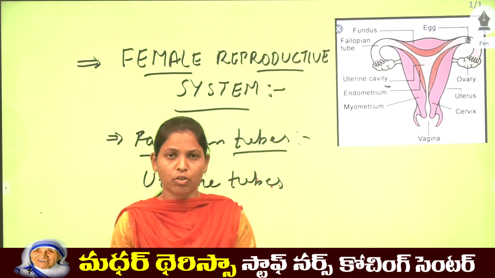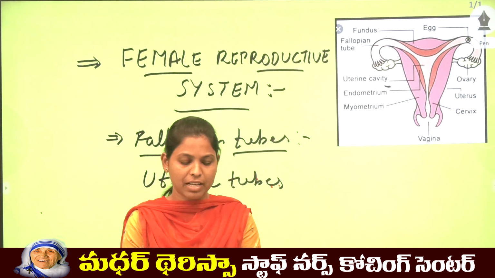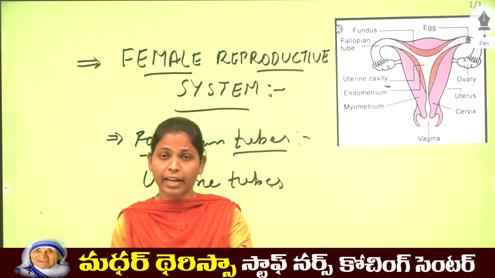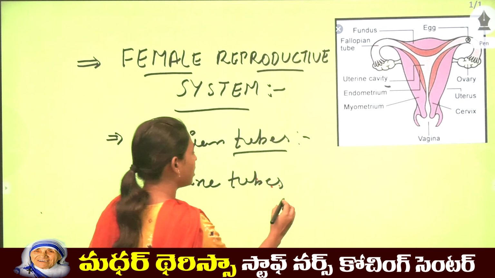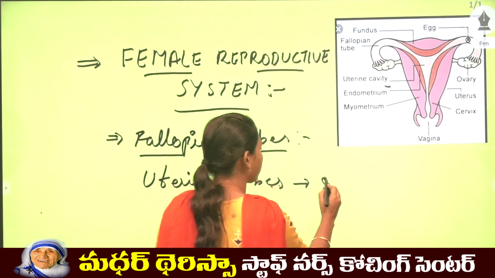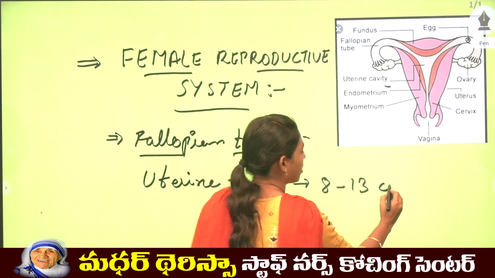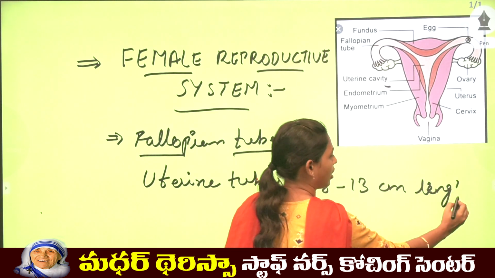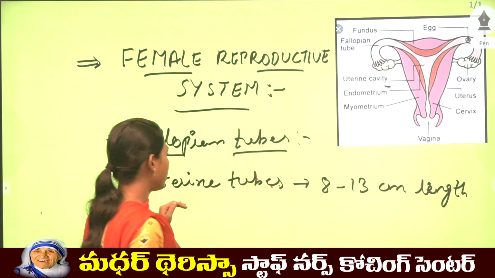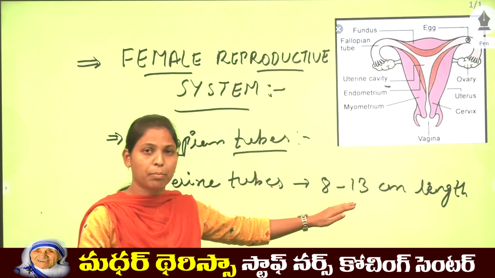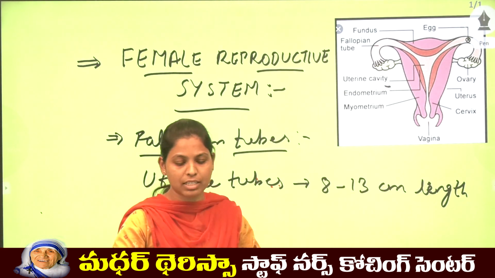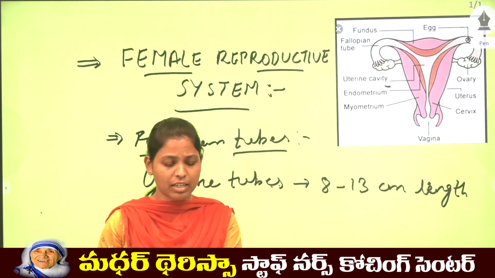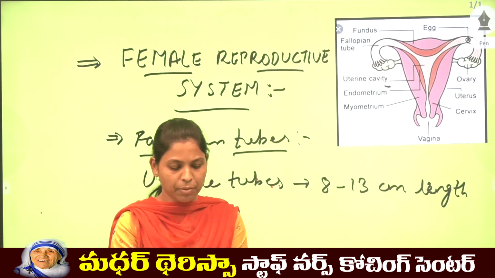These uterine tubes are about 8 to 13 centimeters in length and have hair-like structures.